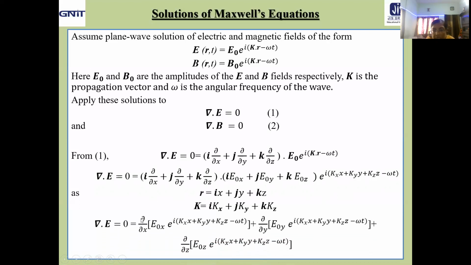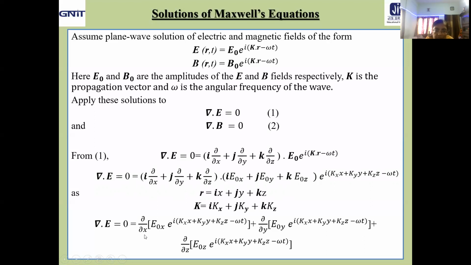Now let us follow the next step. Next step means we will take the dot product. So i dot i will come, j dot j will come, and k dot k will come, where in each of the three terms this is a common factor, because other terms will cancel out. That means i dot j, i dot k, and similarly others will be 0. So what are we getting?